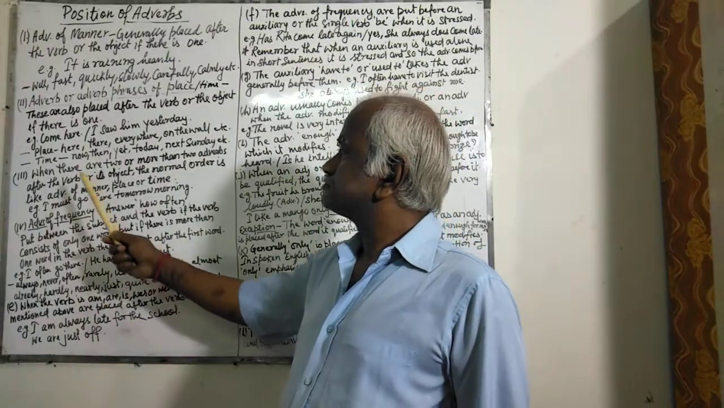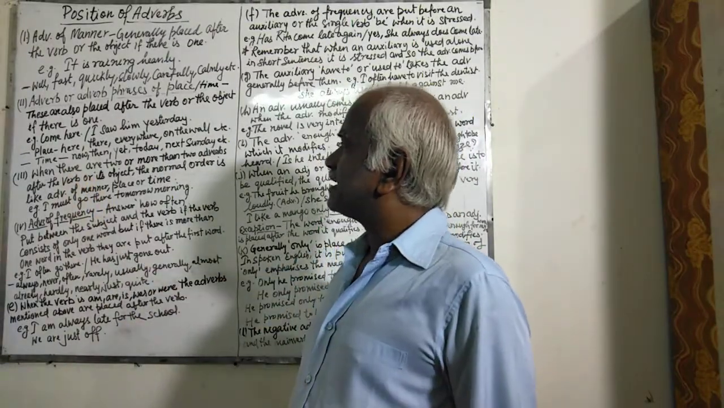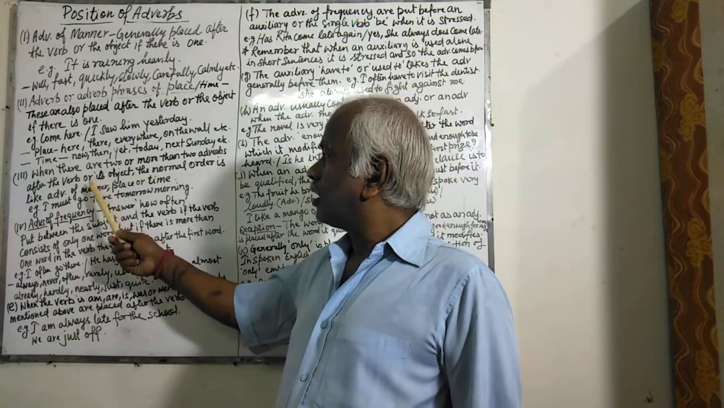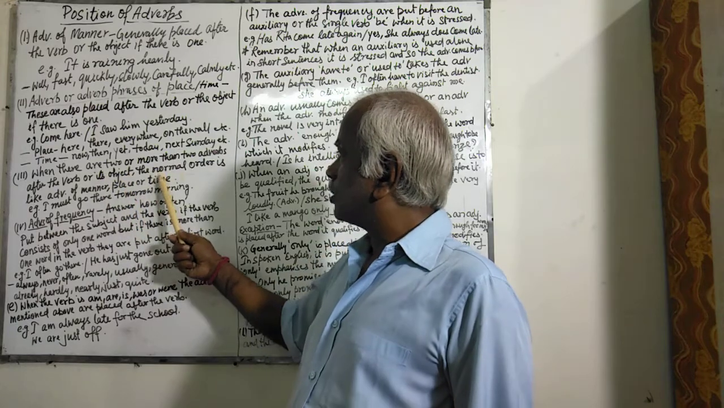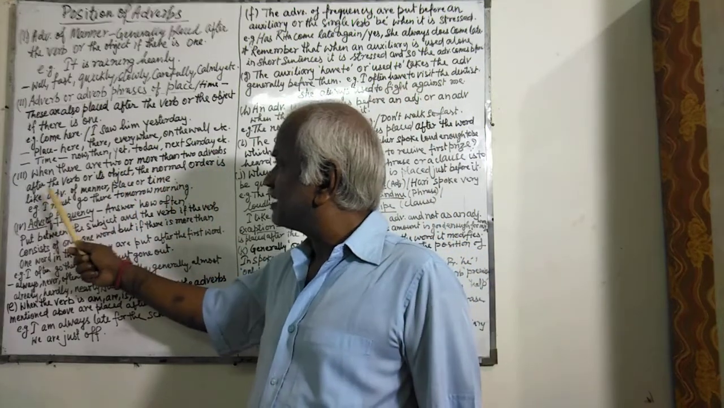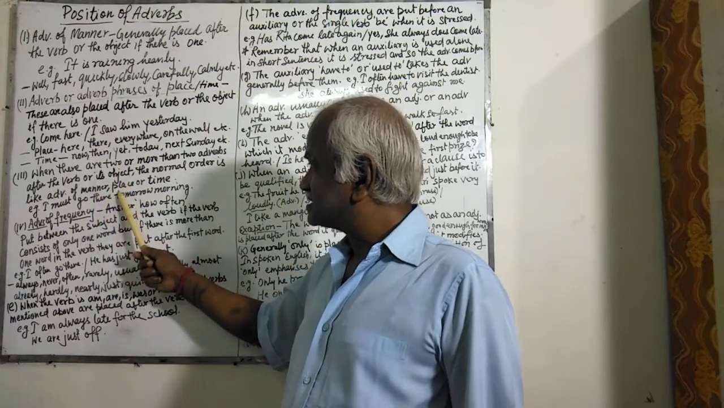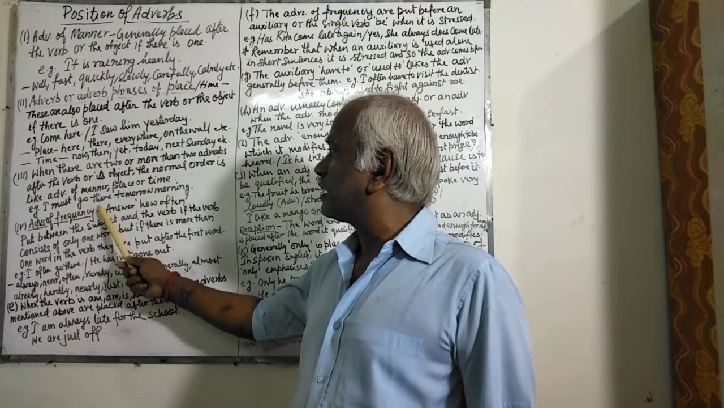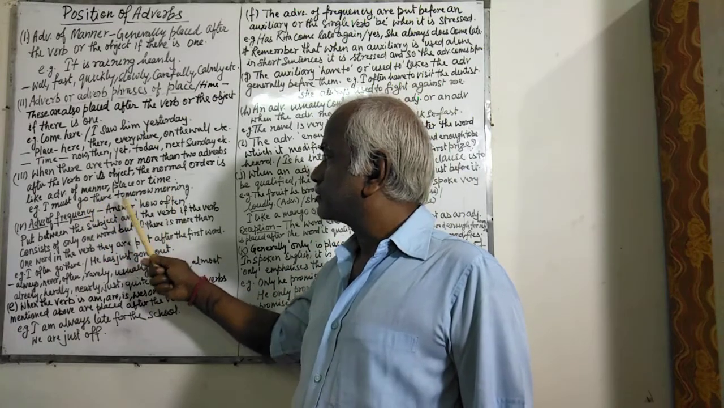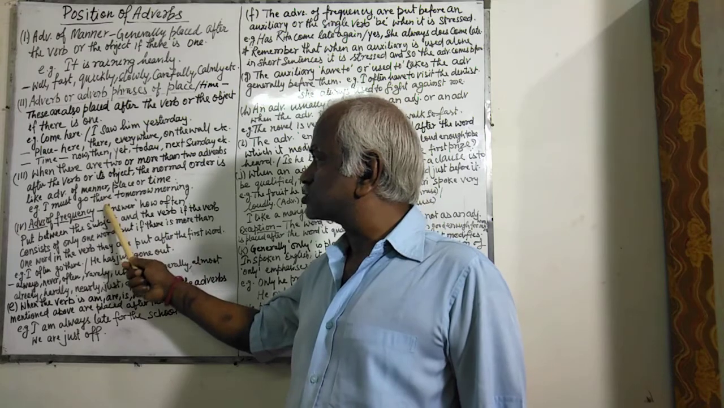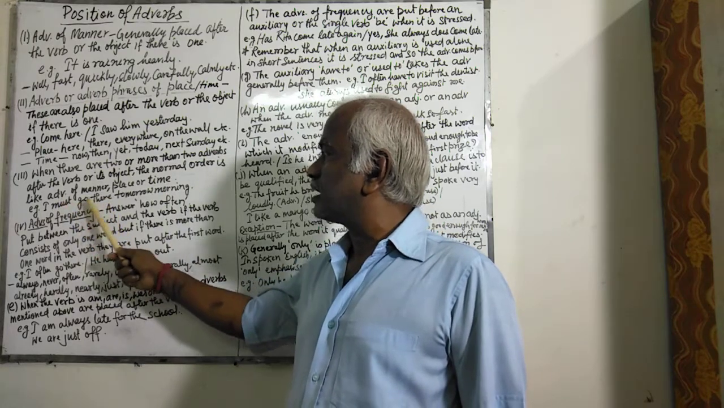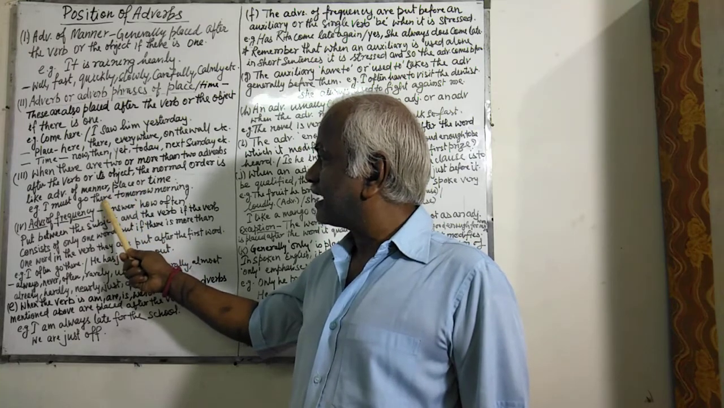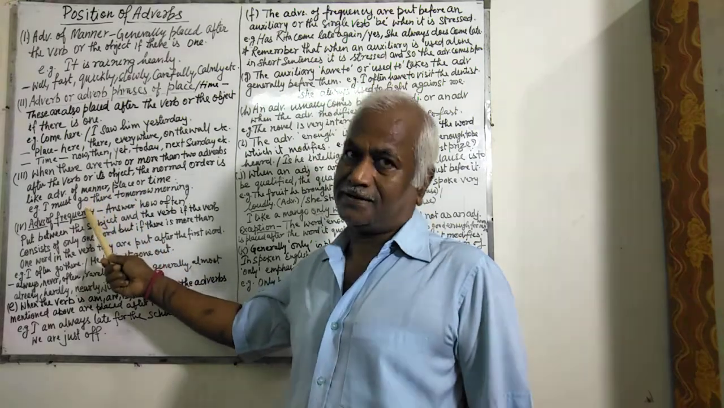The third point is when there are two or more than two adverbs after the verb or its object, the normal order is adverb of manner, place, then time. For example, I must go there tomorrow morning. Tomorrow morning shows time, there shows place. So, before time, place is coming, and before place, manner may be added here.